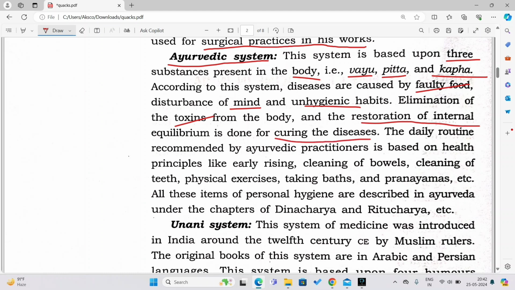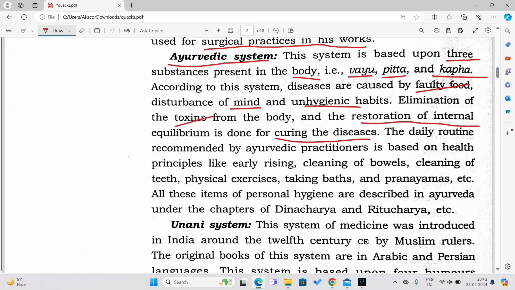Now what happens is that according to Ayurveda, the unwanted stuff, the waste material, should be removed from our body, and the needed substances should be restored into our body in order to cure the disease, according to Ayurveda.